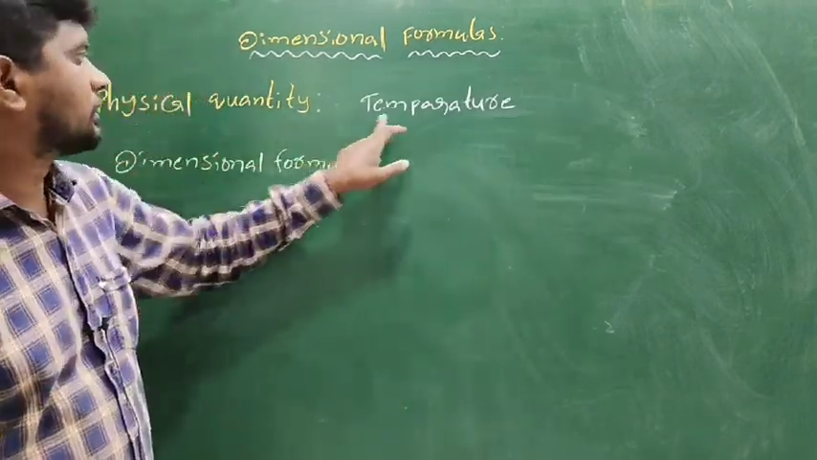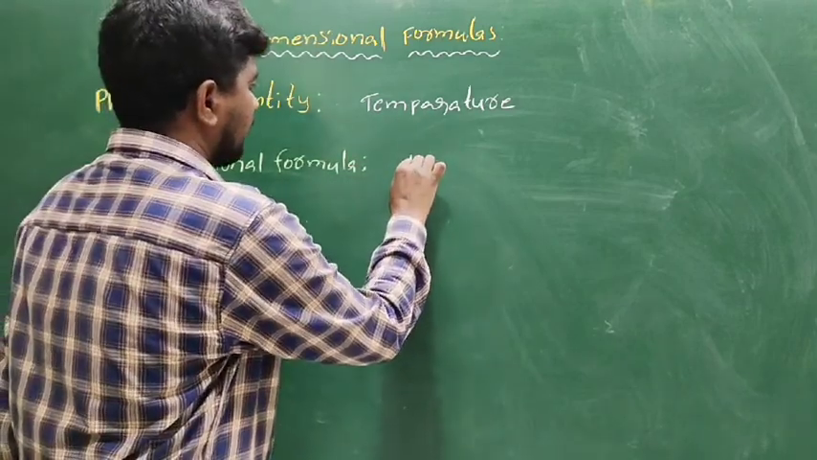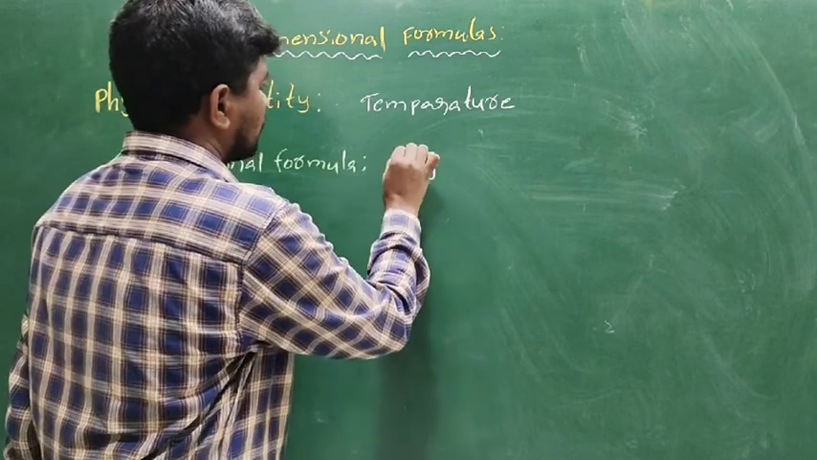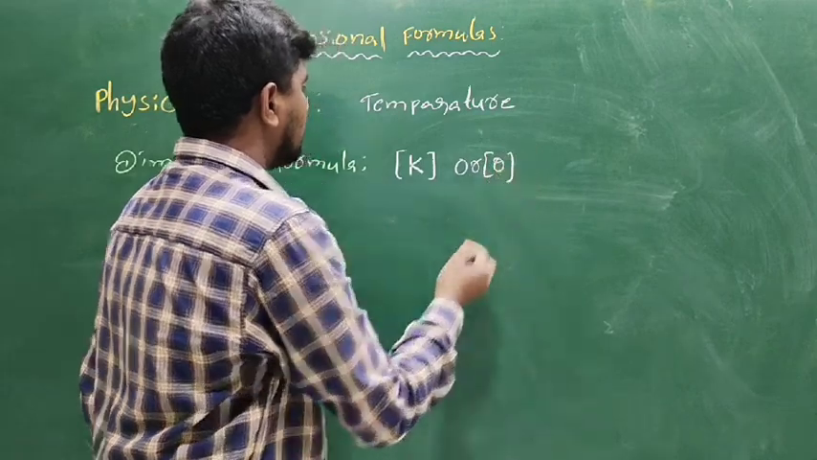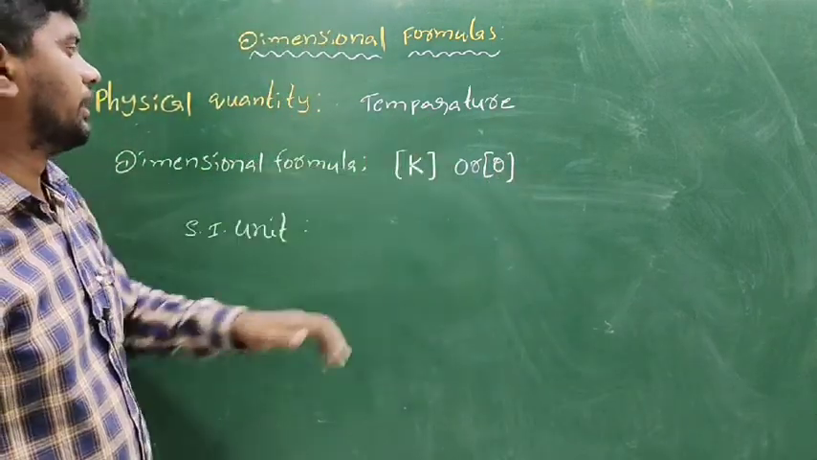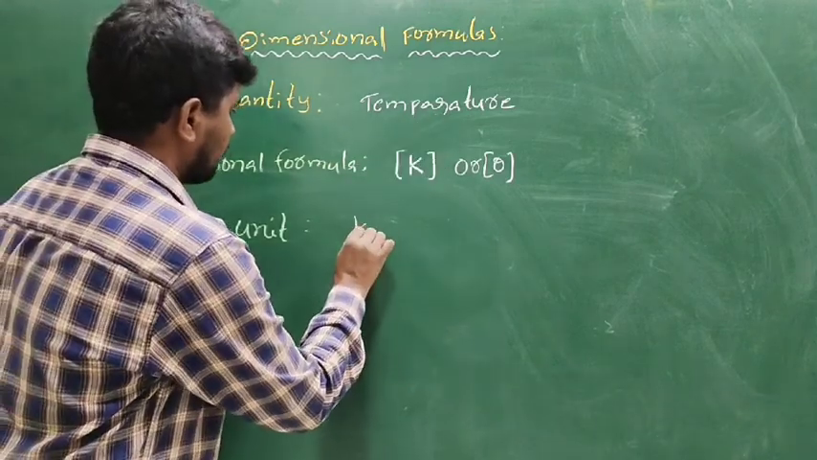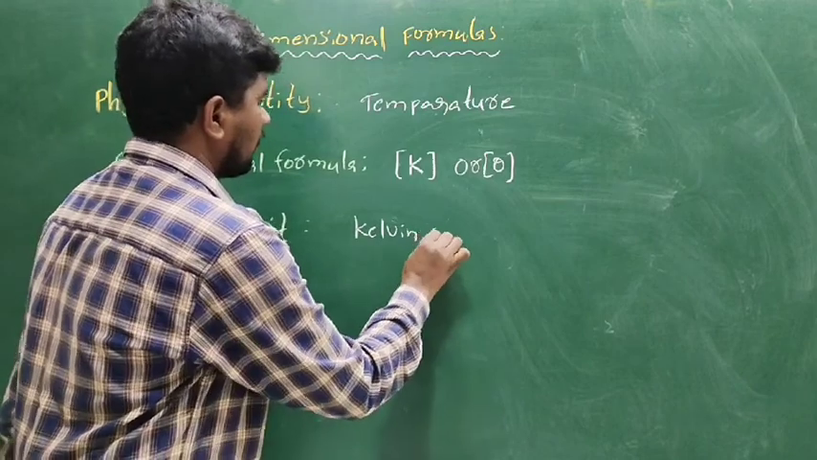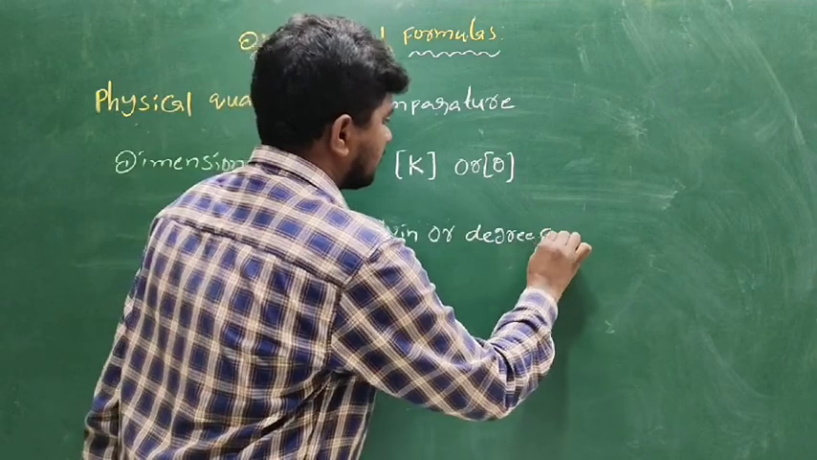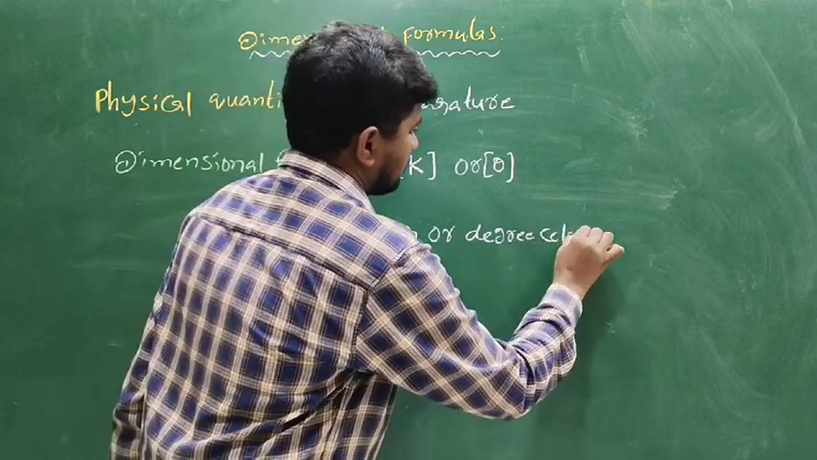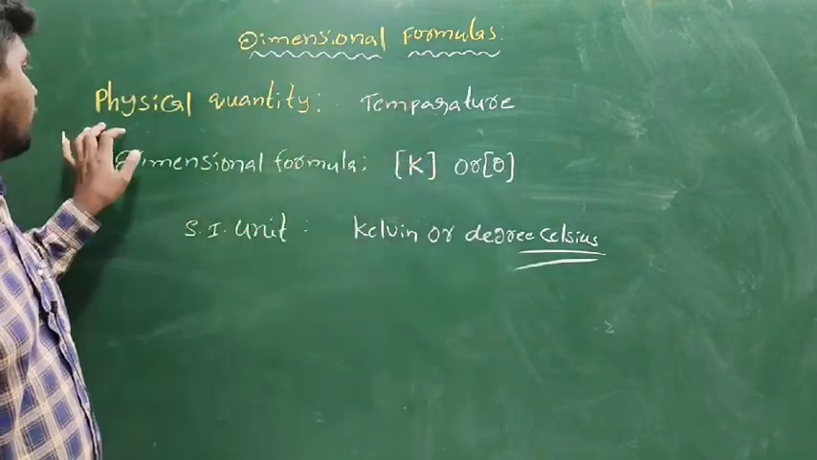Another physical quantity is temperature. The dimension formula of temperature is the square bracket of K, or the square bracket of theta. Next, the SI unit of temperature is Kelvin, or degree Celsius, or degree centigrade. This is the physical quantity of temperature.